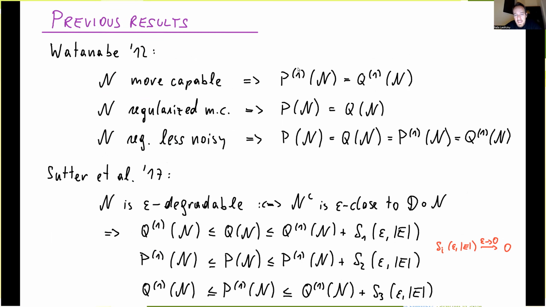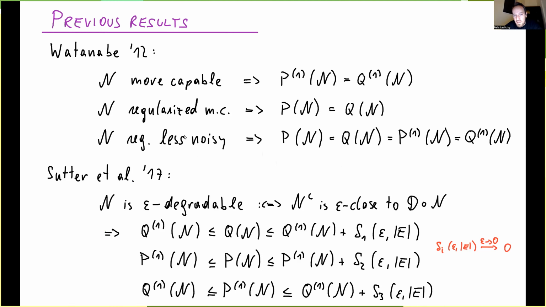And yeah, okay, that's it. If the channel is regularized more capable, then the same holds for the capacity quantities. And if N is regularized less noisy, it means that they're actually all equal to each other and there cannot be any superadditivity.